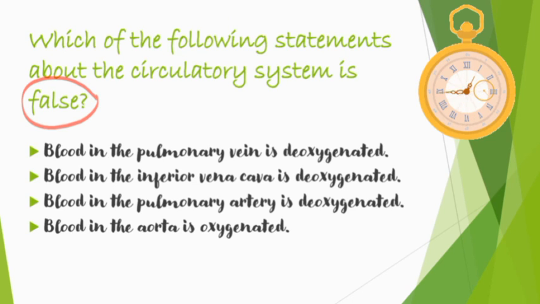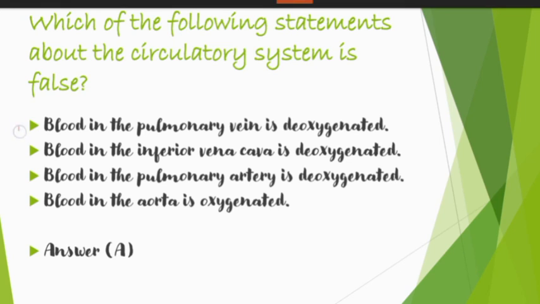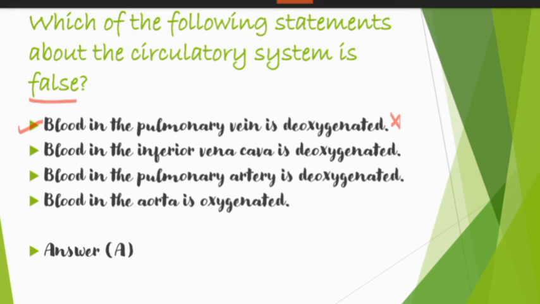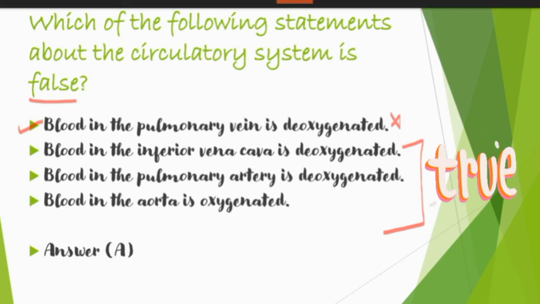So your time is up, and the answer for this question is option number A, which is blood in the pulmonary vein is deoxygenated. It is definitely false, because pulmonary vein brings oxygenated blood from the lungs to the left atrium. So it is wrong. The second statement says blood in the inferior vena cava is deoxygenated. That is true. Then blood in the pulmonary artery is deoxygenated. That is definitely true. Blood in the aorta is oxygenated. That is also true. So these three statements are true, and the first statement is false. That is why that's the answer.